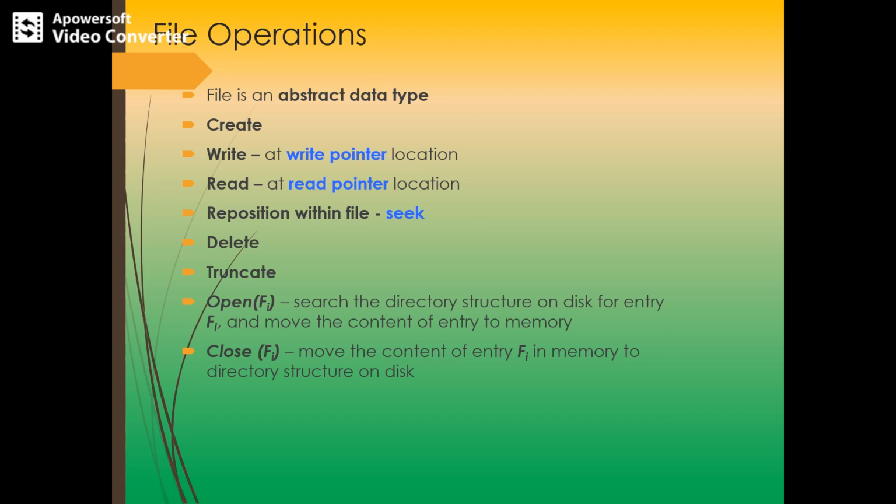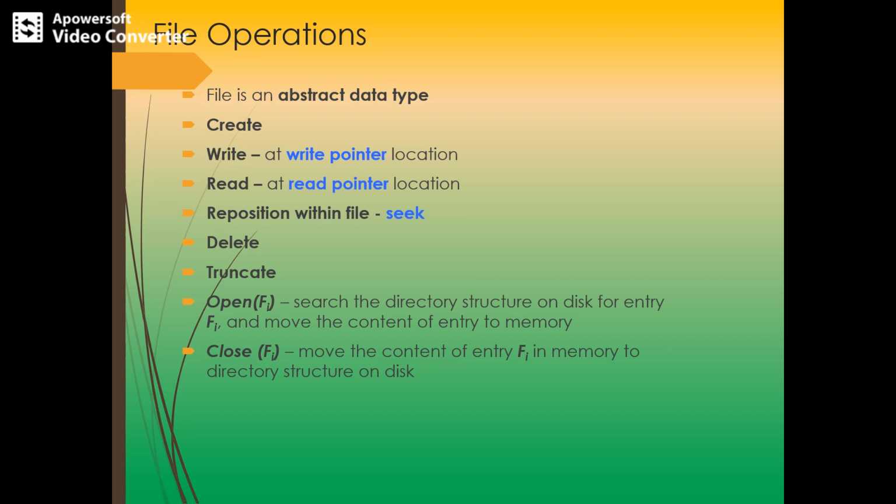The next operation is writing to a file. So to perform a write operation, the file name and the data are required. Given the name of the file, the system searches the directory to find the location of the file. And the system must also keep a write pointer to the location in the file where the next write is possible.